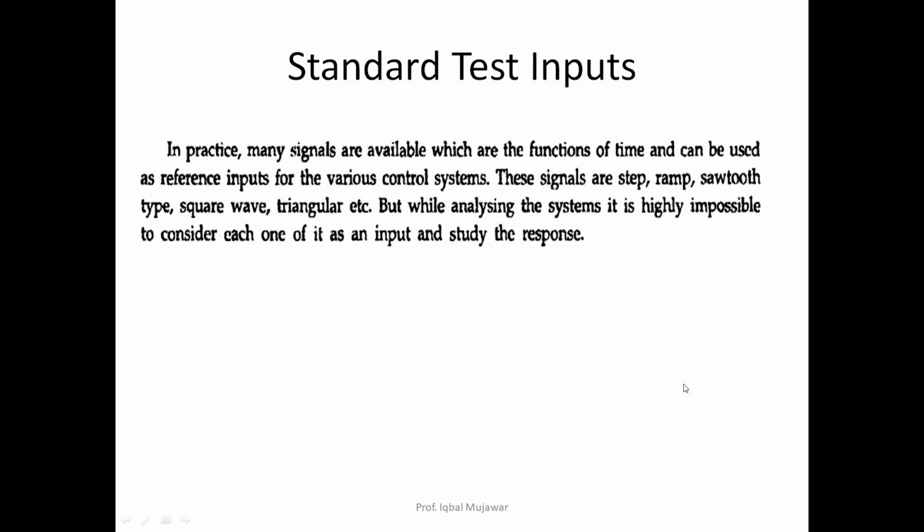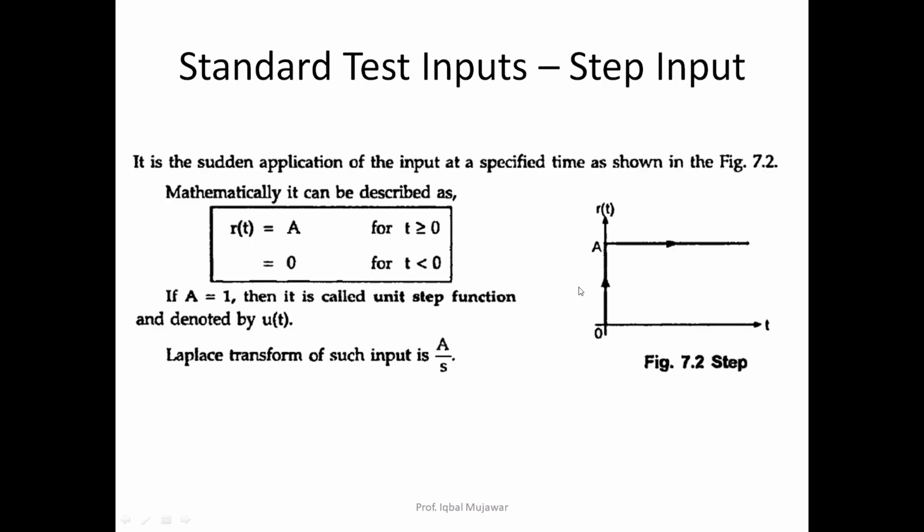Now, standard test inputs, that is the most important part. In practice, many signals which are functions of time can be used as a reference input for various control systems. These signals are step, ramp, sawtooth, square wave, triangle, etc. But while analyzing the system, it is highly impractical to consider each one of them as an input and study the steady state response. Because of that, we use some standard inputs for testing purposes. First we start with the step input.